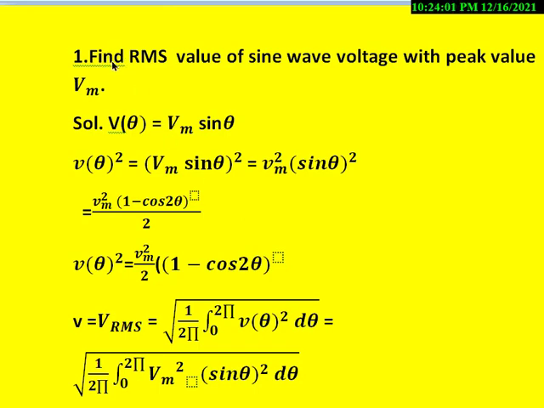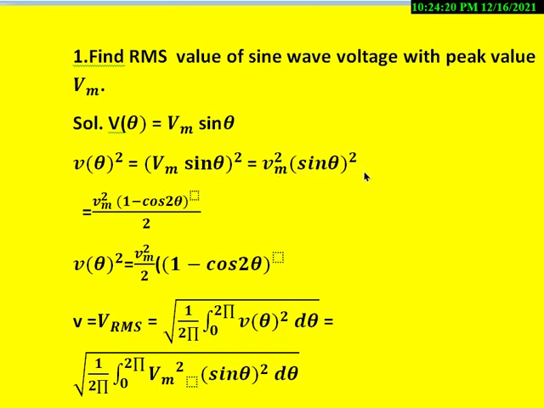Now let me apply this formula to the sine wave whose peak value is Vm. Let me say V of theta is equal to Vm sine theta, and let us square it, V of theta whole square, then we get Vm sine theta whole square.